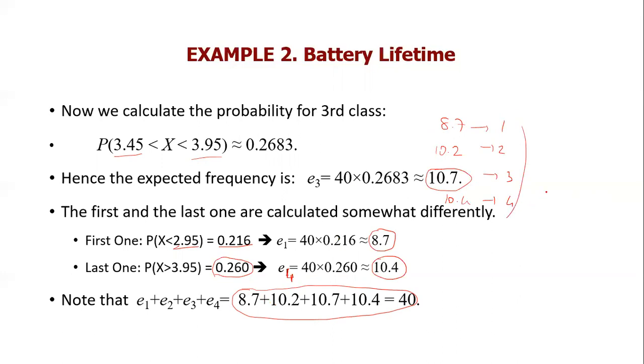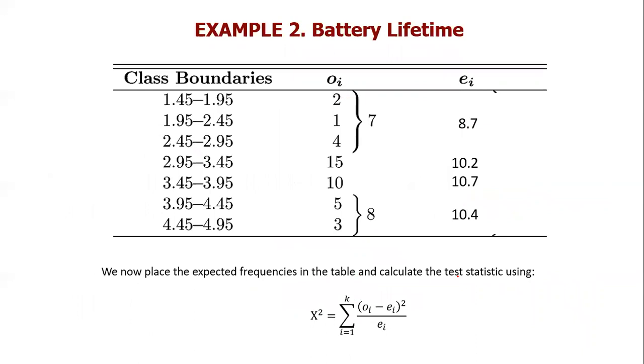I have n equal to 40, so what I expect is that the summation of these four should be equal to 40. And that's what I have. That's great. These are the expected values, and these are the observed values.